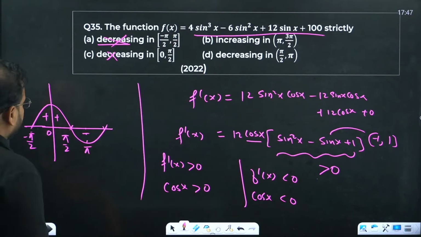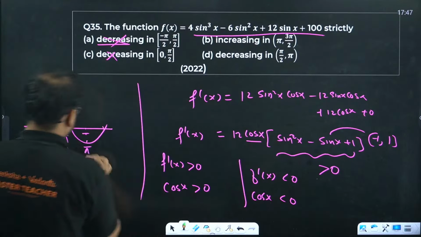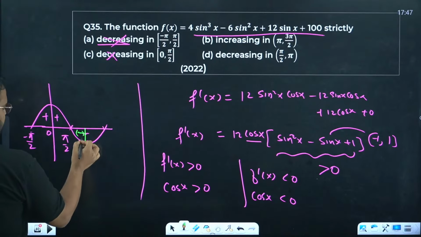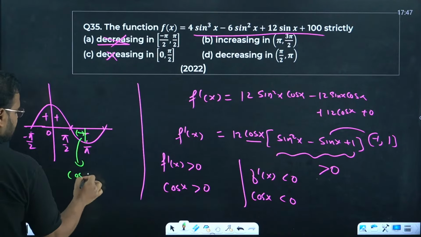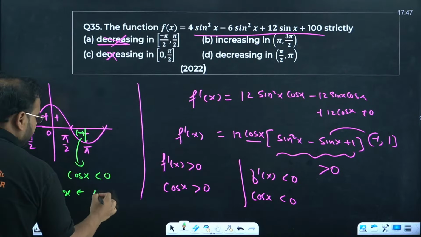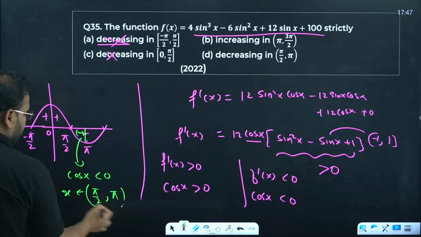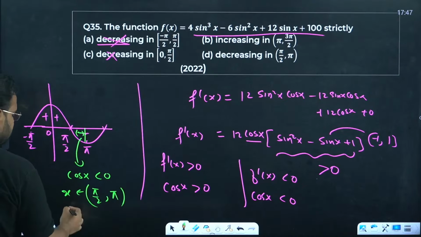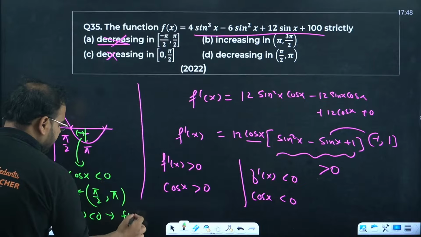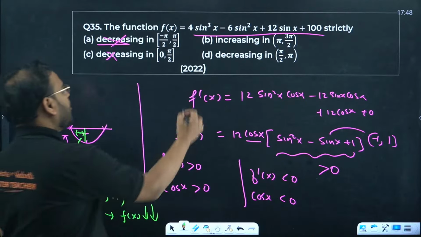Decreasing in pi by 2 to pi. Correct. This is correct. Please check. This part is minus only. In this case, cos x is less than 0, when x lies from pi by 2 to pi. So in this case, cos x is negative, which means f dash of x is negative. Hence f of x is decreasing. Answer is option D.